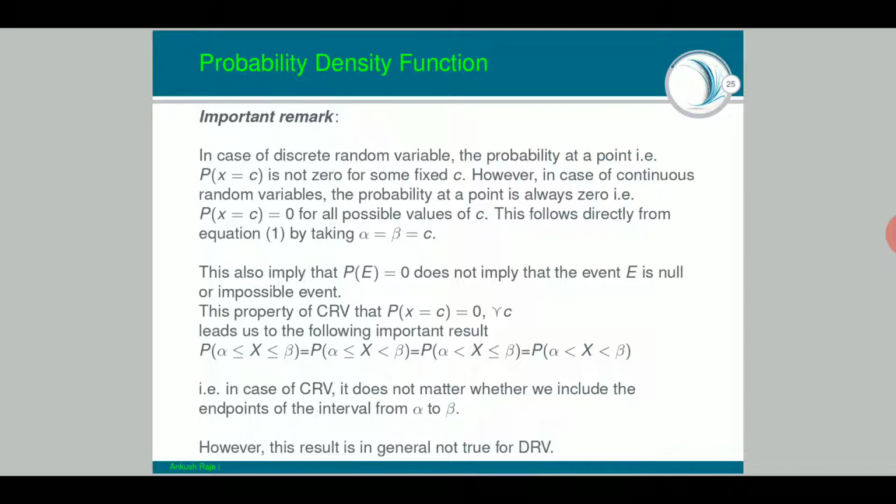I hope this is clear. It is a very important thing to remember as far as understanding of this concept is concerned. This also implies that probability of an event being equal to 0 does not imply that the event is null or impossible.